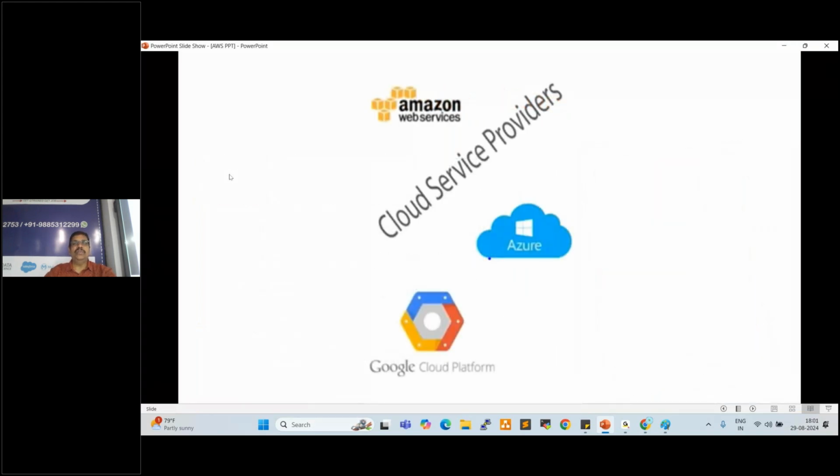So here we have the three topmost clouds: Amazon Web Services, Azure, and Google Cloud. Amazon occupied 33% of the market share. Most of the companies are using Amazon Web Services, and other companies use Azure and Google Cloud also. In AWS we are going to cover nearly 42 services in our course, fully covered. For Azure and GCP, free live classes will be provided.